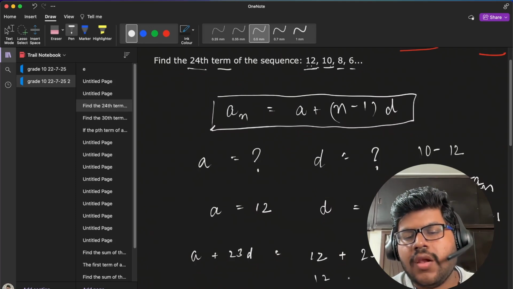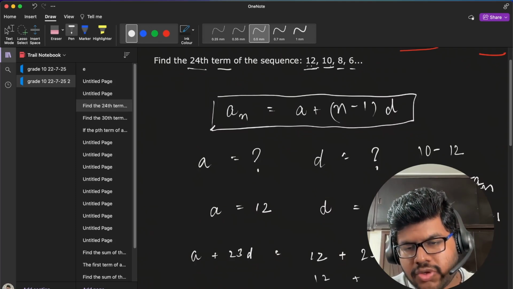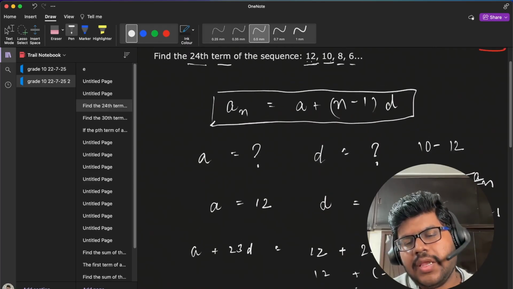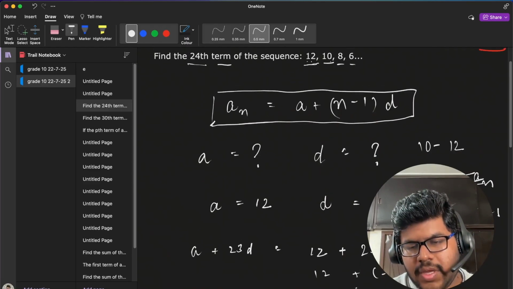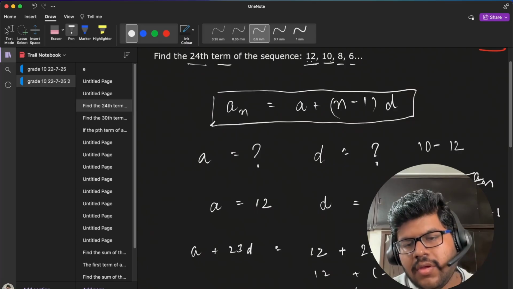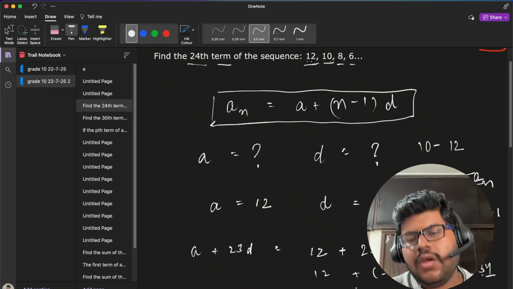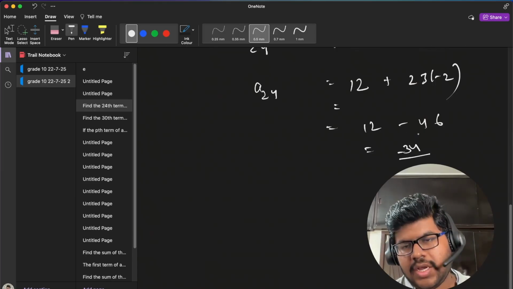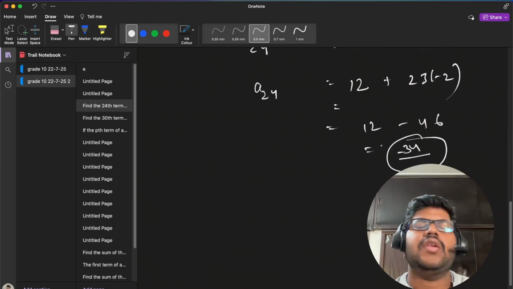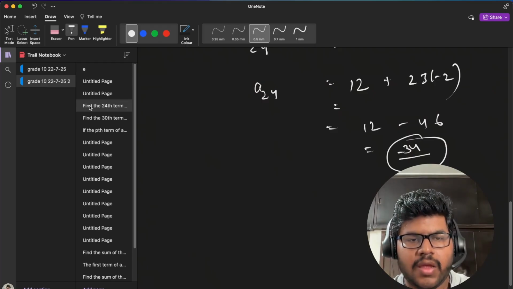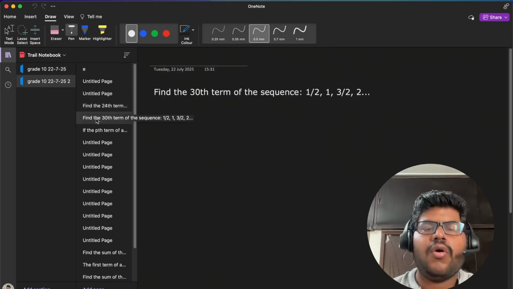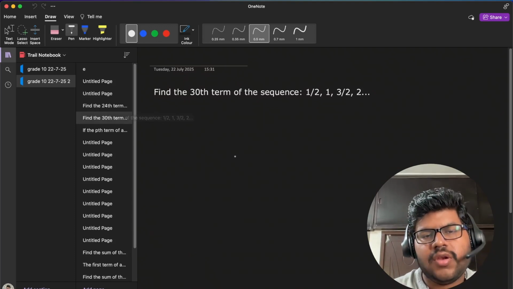That would be 12 plus negative 46, so it would be 12 minus 46, that would be negative 34, right? This is how we do it. So negative 34 is the final answer for the term a24, right?